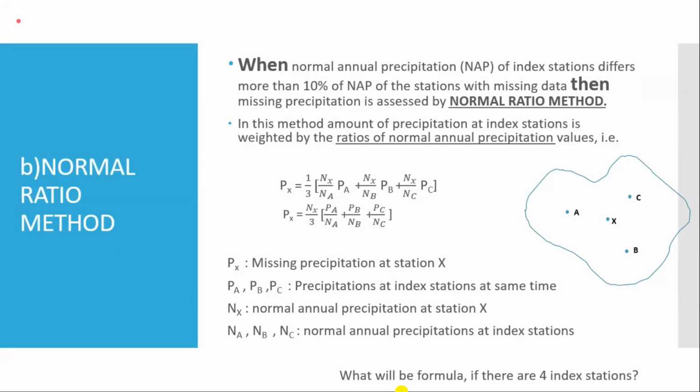Got it? So it is not the error acceptable. It is a way of checking which method we have to apply.